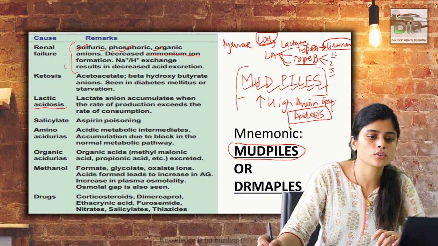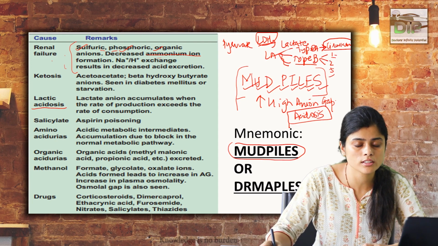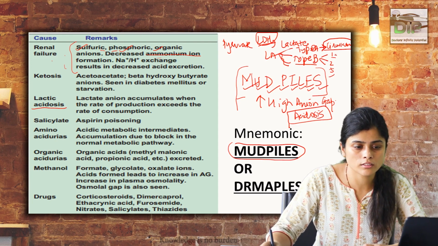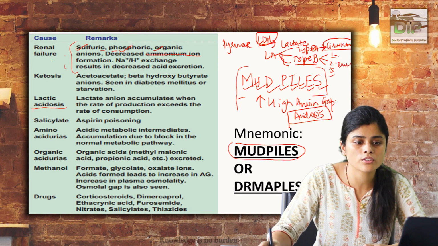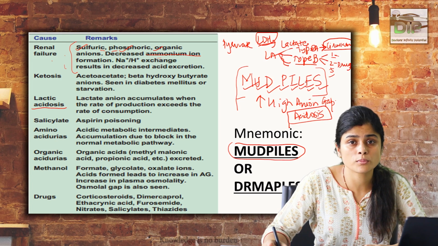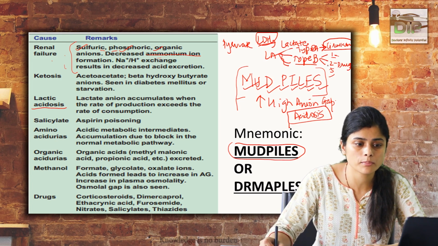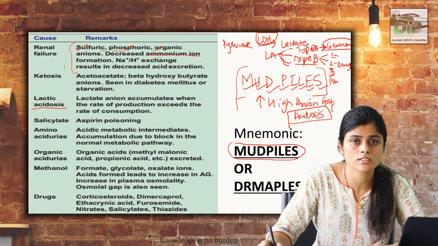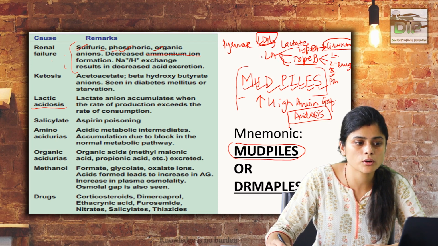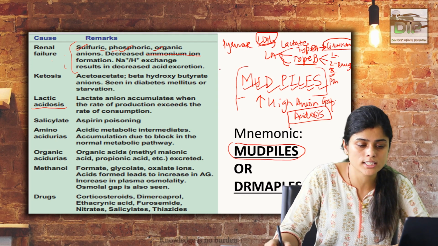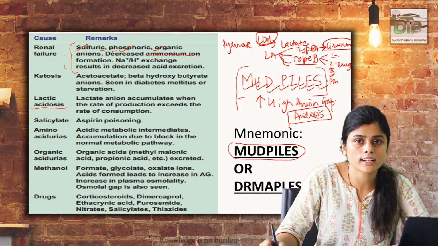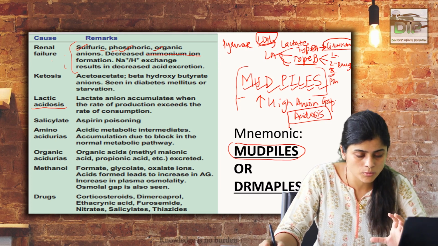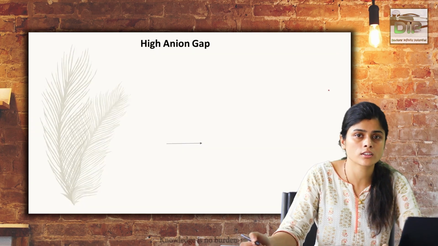Type 1 is mainly because of organ dysfunction, like cirrhosis of the liver, where the liver is not functioning properly, and also renal disease. Type 2 is mainly because of drugs like salicylates and biguanides, which can cause type B lactic acidosis. And the third one is because of PDH complex deficiency, where pyruvate is not converted into acetyl CoA. That can lead to lactate accumulation causing lactic acidosis, or pyruvate carboxylase deficiency.